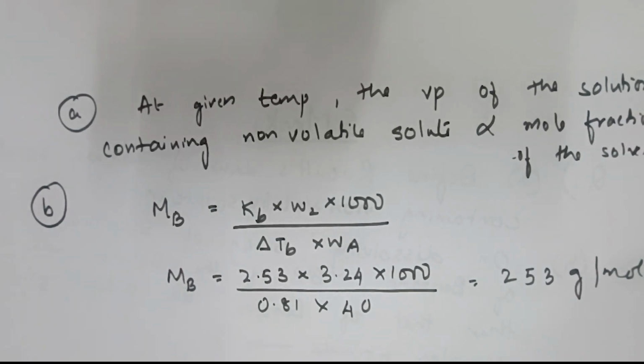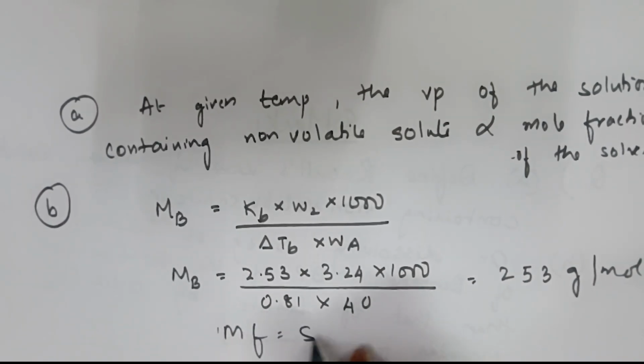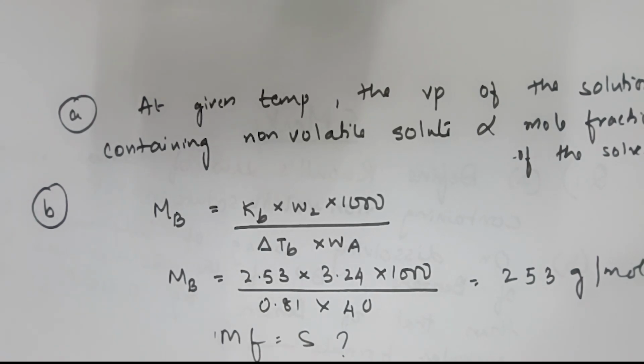Now molecular mass MB is ready, but the molecular formula is not ready. So using 253, what will I do? They have given a clue. They asked us to find out the molecular formula for sulfur. So I know I need to calculate for sulfur.